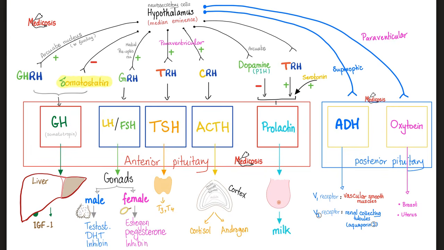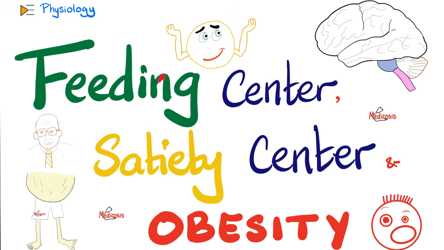The hypothalamus also makes ADH and oxytocin. ADH, or antidiuretic hormone, reabsorbs water in the kidney to prevent the water from being lost in the urine. Oxytocin has many functions, including milk let down from the breast, contraction of the uterus during labor or during coitus. The hypothalamus has another function, which is, it has the feeding center and the satiety center.